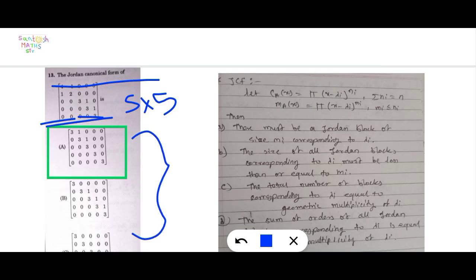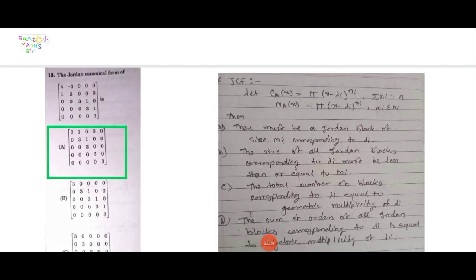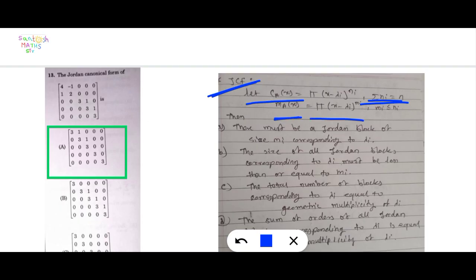First of all, here is one important result. Let the characteristic polynomial be the product of (x minus lambda i) raised to n i, where the sum of n i is equal to n. And the minimal polynomial is the product of (x minus lambda i) raised to m i, where m i is less than or equal to n i. Then there must be a Jordan block of size m i corresponding to lambda i.